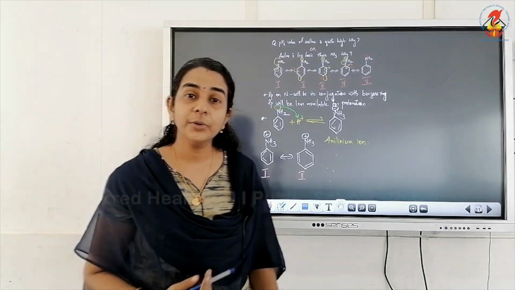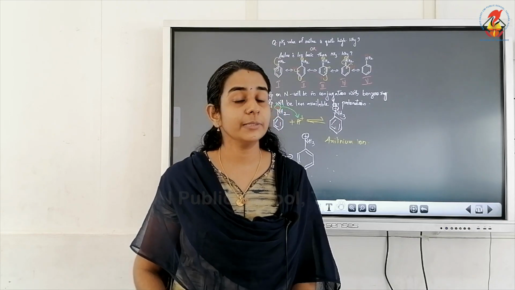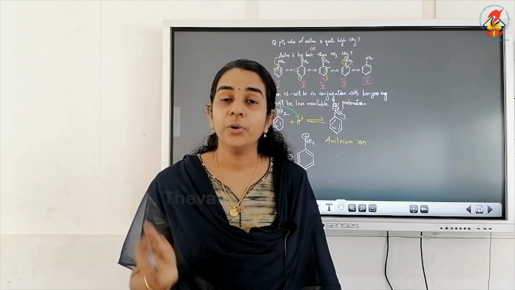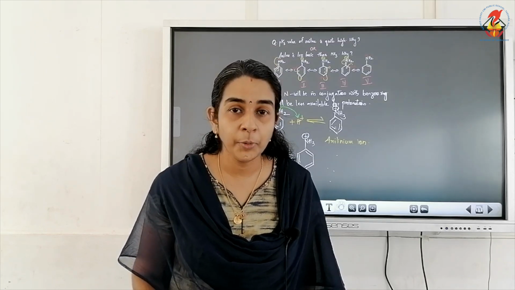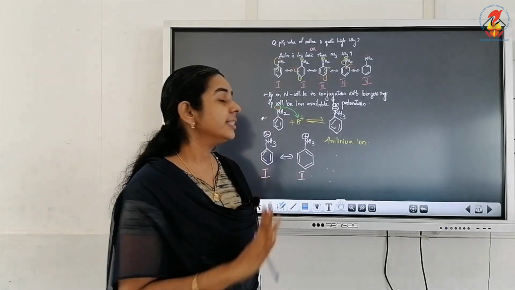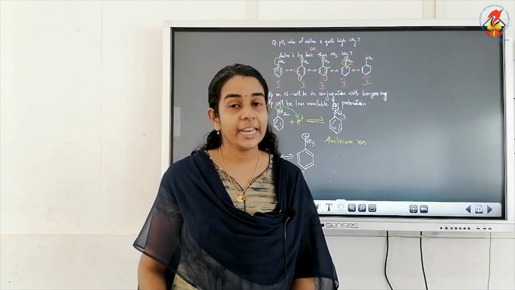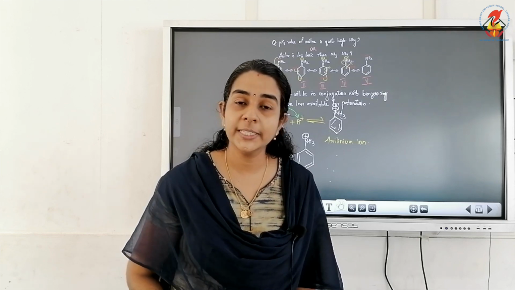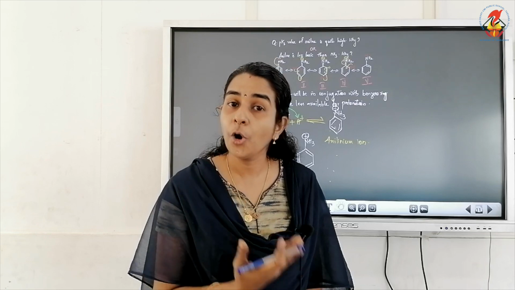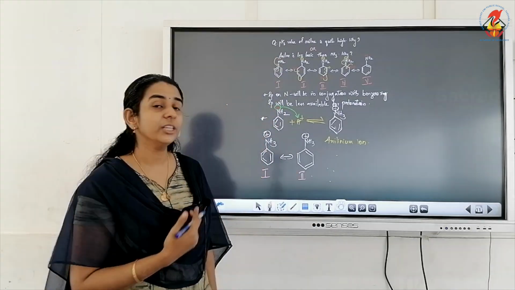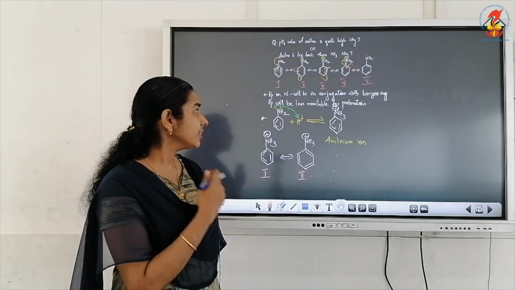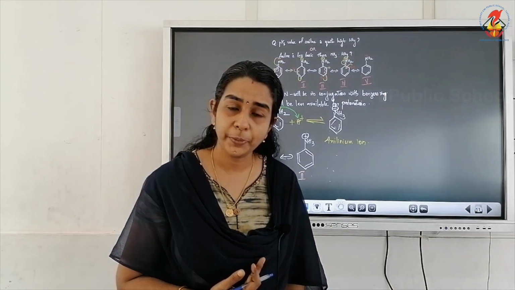So once again, what can we conclude? Aniline or ammonia, which is more basic? Ammonia is more basic than aniline, or aniline is less basic than ammonia. There are two main reasons behind this. One is resonance. The NH2 group is directly attached to the benzene ring in aniline, so the lone pair on nitrogen is in conjugation with the benzene ring. It is involved in resonance, so the lone pair will be less available for protonation.